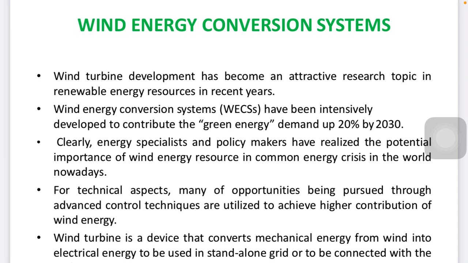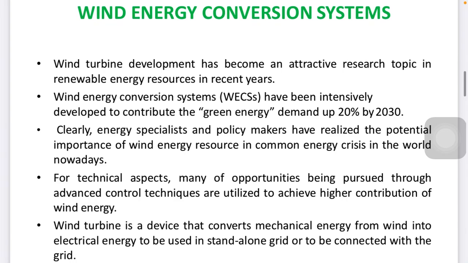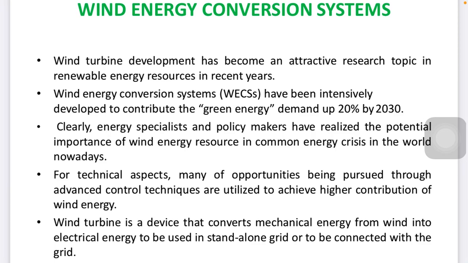Sources like petrol, chemical, diesel, gas-based, coal-based power plants and some materials are very harmful to humans because they pollute the environment. So for clean energy, policy makers have realized the potential importance of wind energy resources in the common energy crisis in the world nowadays.